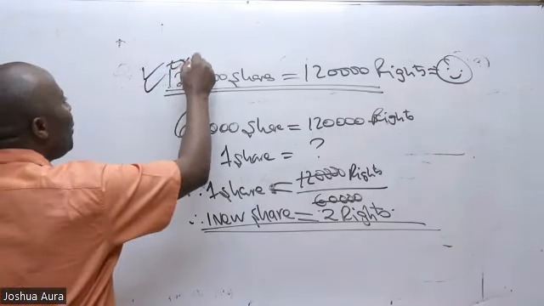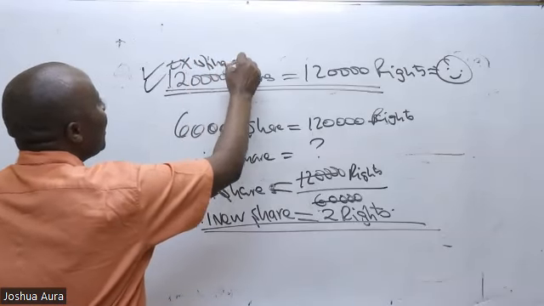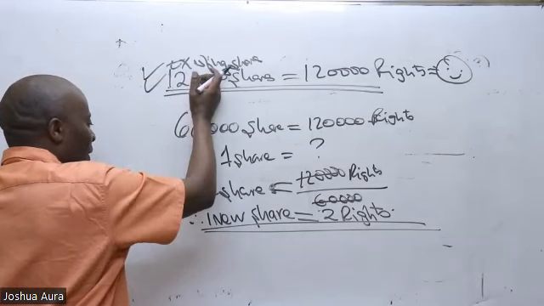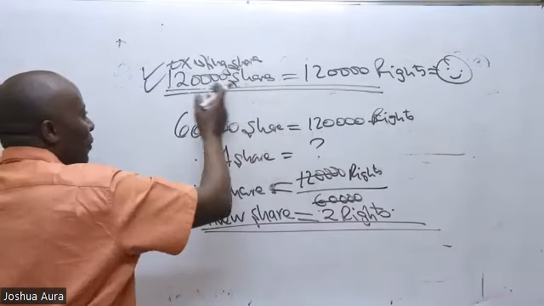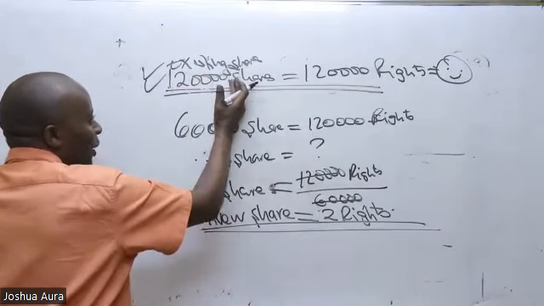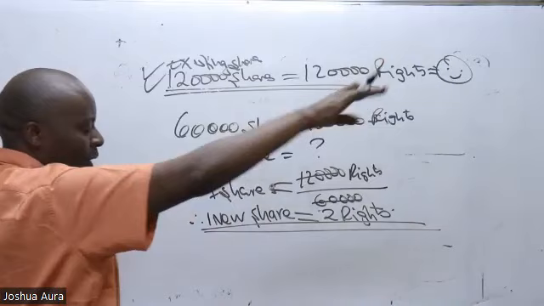You start with the existing shares. How many existing shares do you have? 120,000. So it means that each shareholder must be given 1 right. If you've got 120,000 shareholders, assuming each one has got 1, and we've got 120,000 rights to give them.